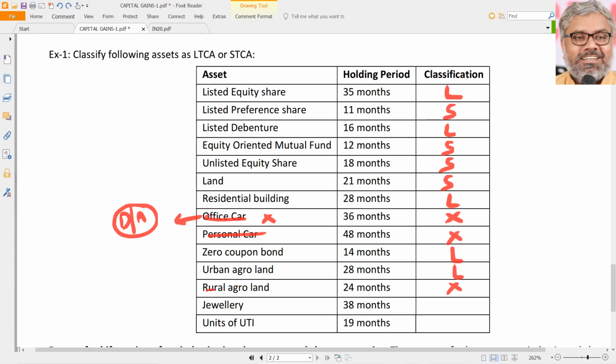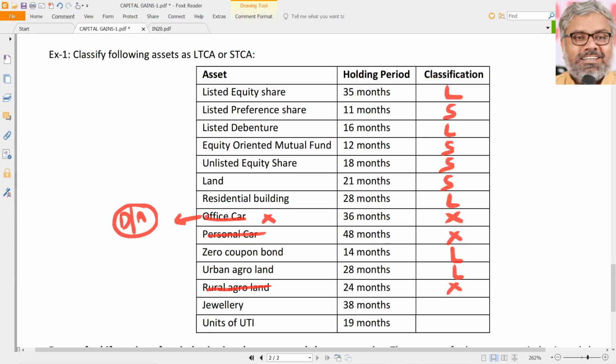Of course, for the office car there is a possibility of capital gain or loss. I am not saying that it will not be there. But anyway, there is a different calculation. Always the gain or loss will be a short-term capital gain or loss. So it has no direct relationship with the capital gains chapter. It is in conjunction with PGBP. The depreciable assets will have a separate type of treatment. We will come to that later, which we have seen already.